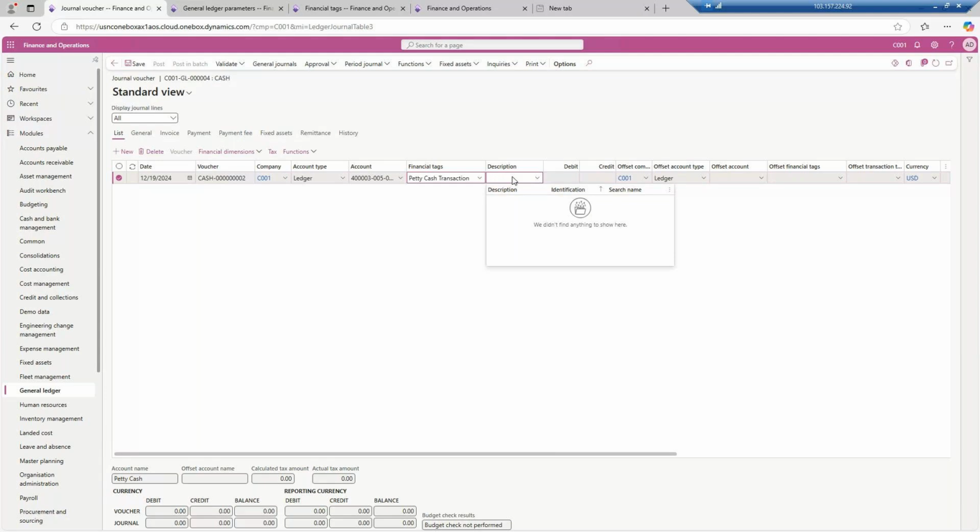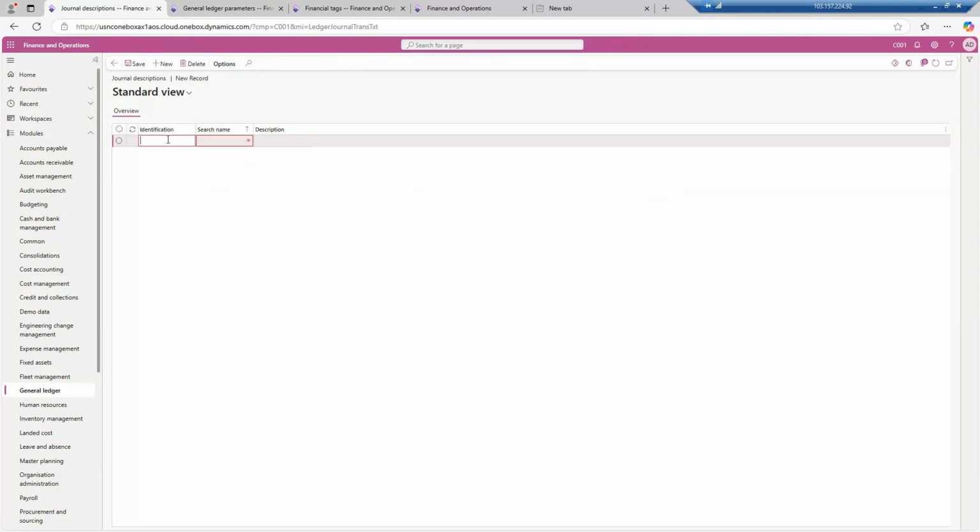So what will we do? We will type petty cash December, petty cash December 2024 transaction. Okay, but it has taken it, right? It is not unique. Somebody can type petty cash without a space, December, full December. So it is not constant. Okay, to make it constant there is one more option. You click on the description and go over here, the identification is cash, search name is cash, and cash transaction.